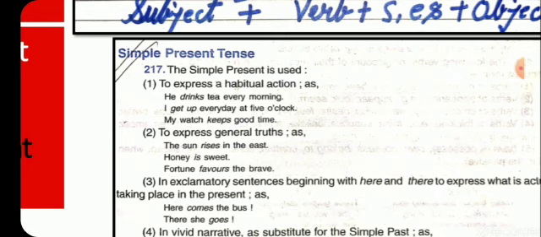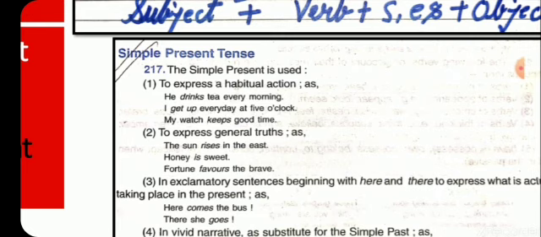For example, the sun rises in the east. It is the natural thing. It is universal truth. Another, honey is sweet. It is also a general fact. It is truth. Now the third one, fortune favors the brave. So by these sentences it is clear that it is presenting general truth. And when we are writing these general truths, then what do we have to do? We have to use simple present tense.